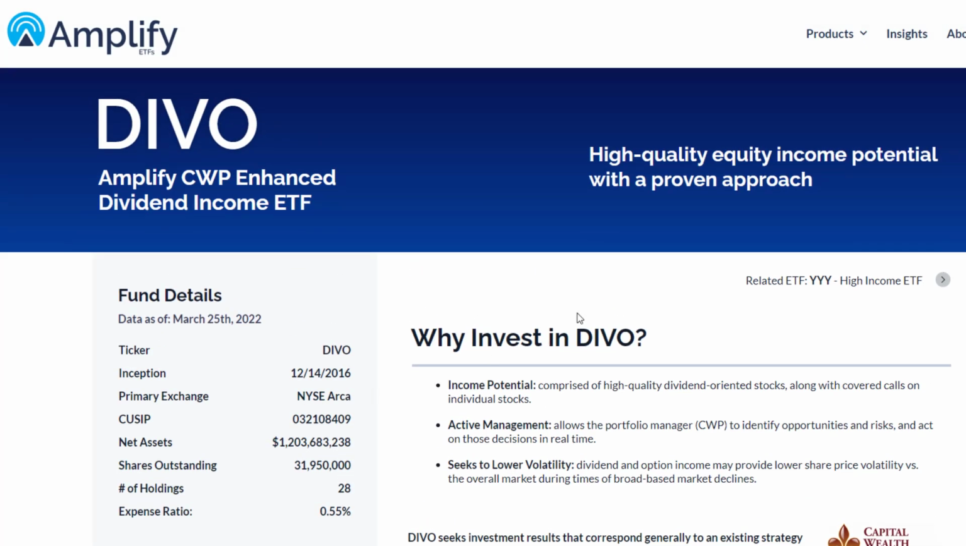So there are reasons to invest in DIVO. It's comprised of high quality dividend oriented stocks along with covered calls on individual stocks. It allows the portfolio manager to identify opportunities and risks and act on those decisions in real time. Dividend and option income may provide lower share price volatility versus the overall market during times of broad-based market declines.